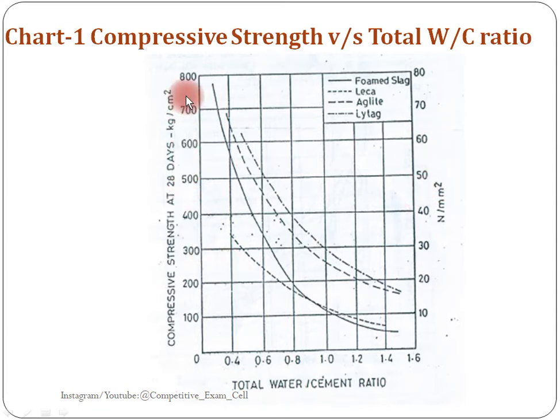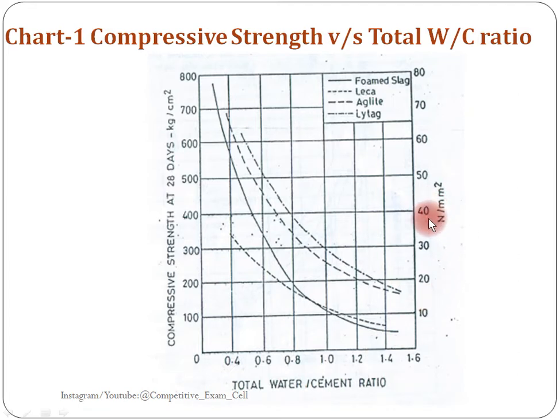You can refer in terms of kg per centimeter square as well as Newton per mm square. Both are given for different aggregates, with line indications, dotted and straight lines. Here 4 lines are given, those are formed slag, leca, azilite and litag aggregates. And on the x-axis water cement ratio is given.